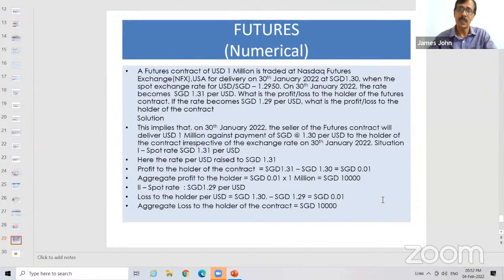In the case of futures, either they can take the delivery or they can go for the difference amount. The profit per US dollar is 0.01 Singapore dollar. So the aggregate profit is 0.01 into 1 million, which is 10,000 Singapore dollar. Now, second situation: on due date, suppose the value of the dollar becomes 1.29 Singapore dollar. Then the futures holder will incur a loss of 10,000 Singapore dollar.